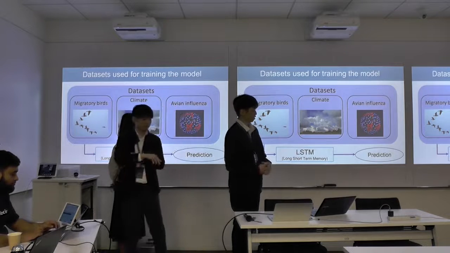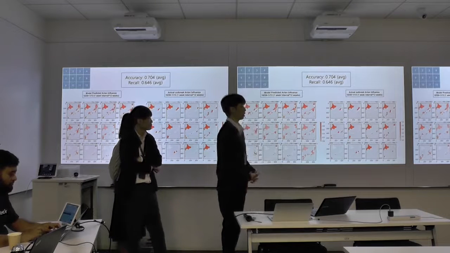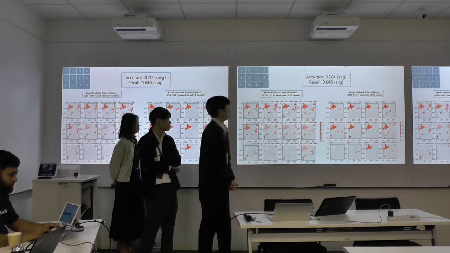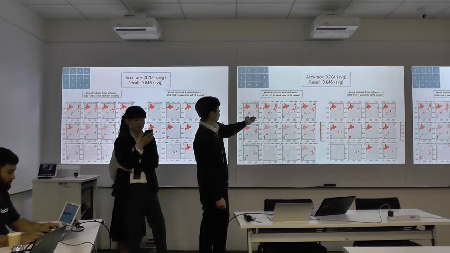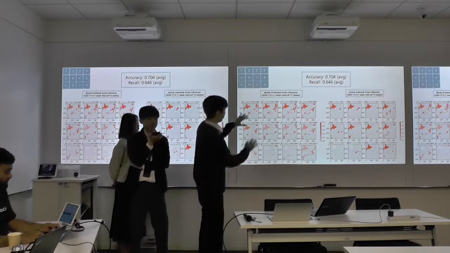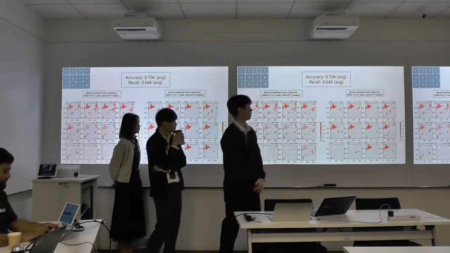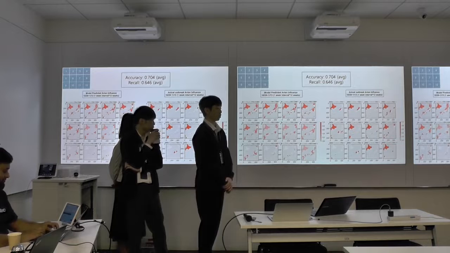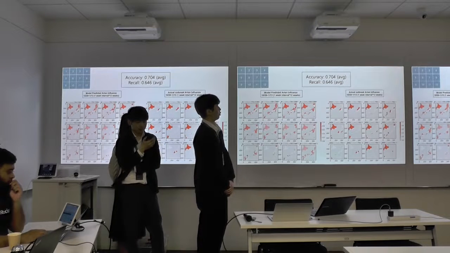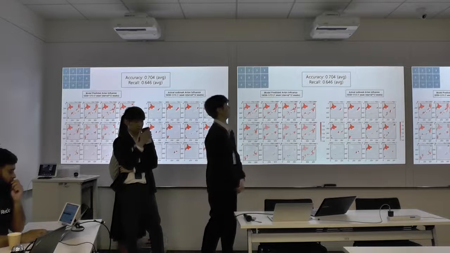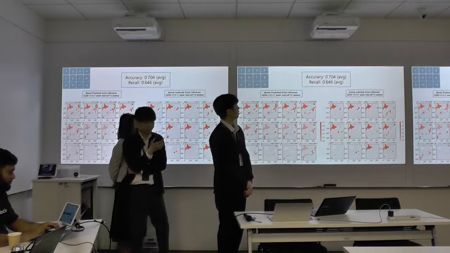So we use the LSTM model, and that's the result of our prediction. Each image shows a 1 week forecast, and the left one is the prediction, and the right one is the actual outbreak of avian influenza. It's not perfect, but as you can see, the prediction works pretty well, and the accuracy is 0.7, and recall was 0.64.